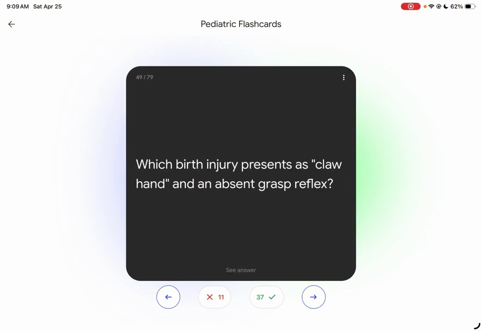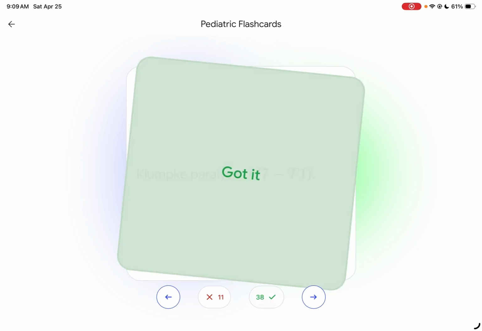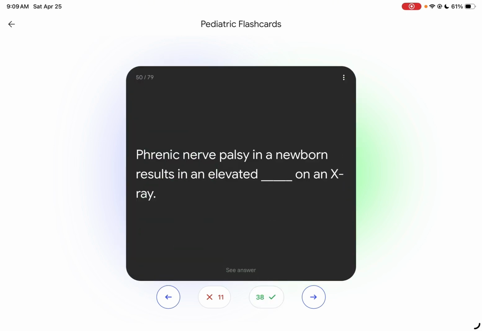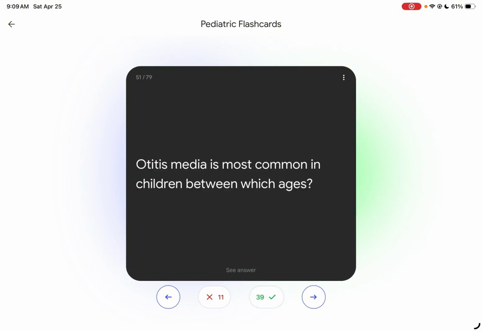Which birth injury presents as claw hand? Klumpke paralysis. C7 to T1. Phrenic nerve palsy in a newborn results in an elevated diaphragm on X-ray. Phrenic nerve palsy is common in children between which ages? 6 months to 36 months.